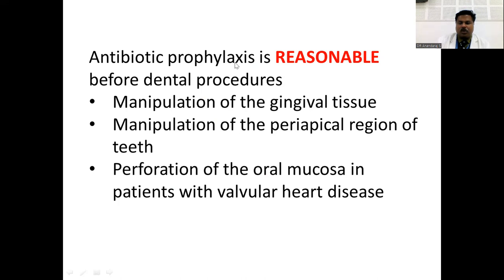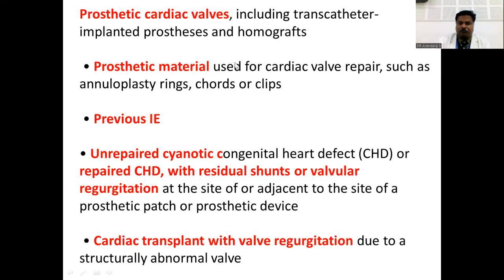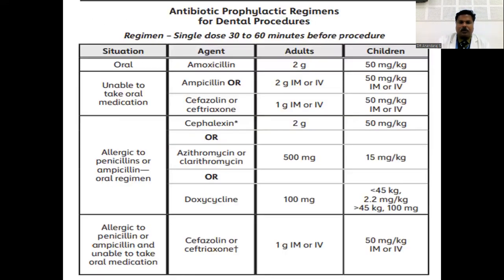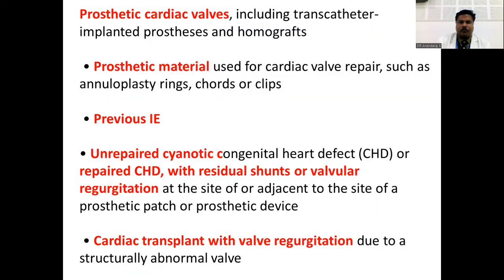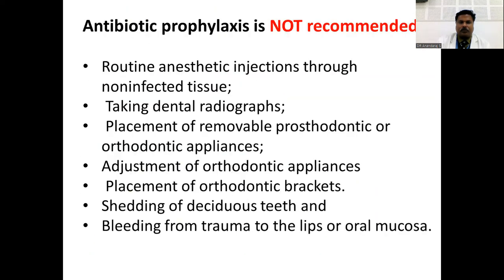And there are conditions where you don't require antibiotic prophylaxis. That is routine anesthetic injection through non-infected tissues. For example, if you're giving an inferior alveolar nerve block, or an infiltration without an infection in the local area, you don't require antibiotic prophylaxis.